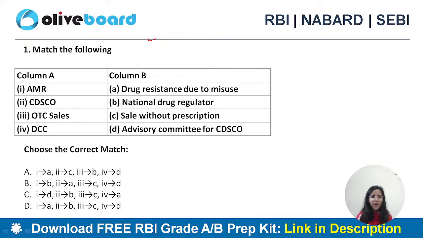First question, you have to match the following. We have AMR, which is antimicrobial resistance, CDSCO, which is an organization, OTC sales, DCC. And on the right hand side, we have drug resistance due to misuse, National Drug Regulator, sale without prescription, advisory committee for CDSCO. Match these and give me the answer, all of you. Quickly.